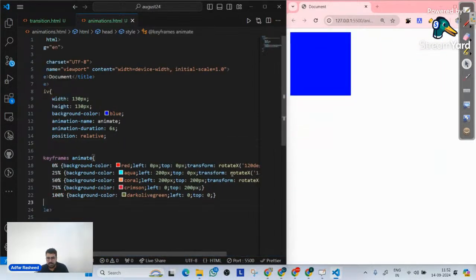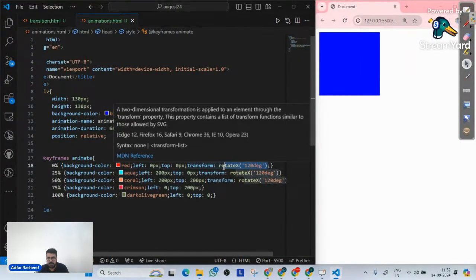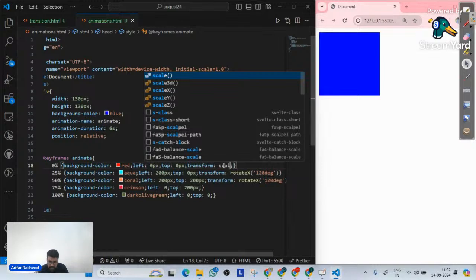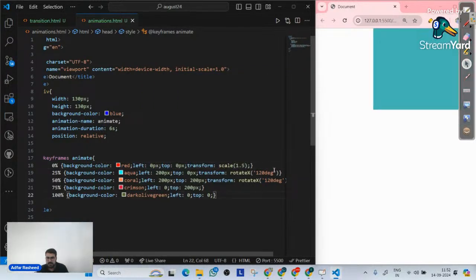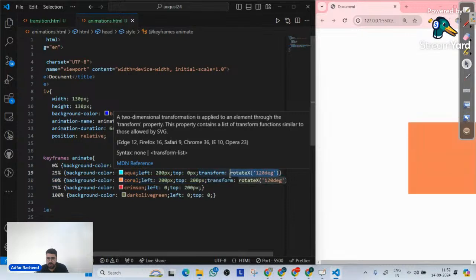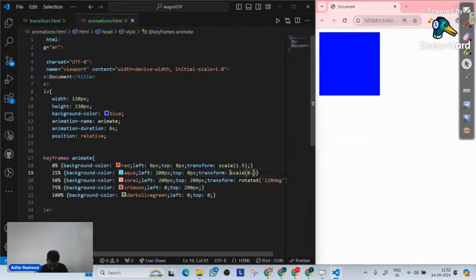There are four ways. Instead of rotate X, let me do one thing. Let me teach you one of the very basic properties here. That's called scale. So scale to what? Let's suppose 1.5. In a similar way, I will go here and implement, instead of rotate, scale, let's suppose 0.54.